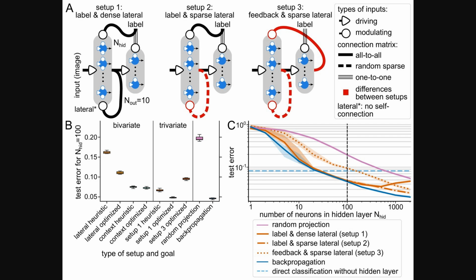Alright, moving to the results. This figure puts the trivariate PID approach to the test on MNIST. Panel A illustrates the different network architectures they explored. Panel B then directly compares bivariate and trivariate PID, showing trivariate significantly reduces test error, especially with optimized local objectives. Finally, Panel C plots error versus hidden layer size, demonstrating that certain setups, particularly with sparse lateral connections, approach backpropagation performance. This really validates the effectiveness of these local information theoretic goals.